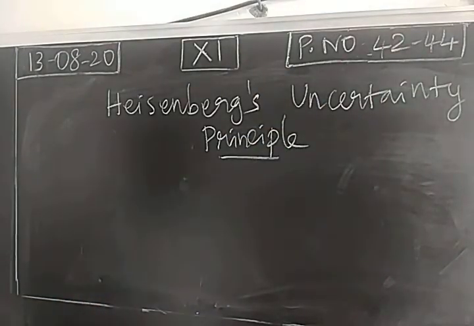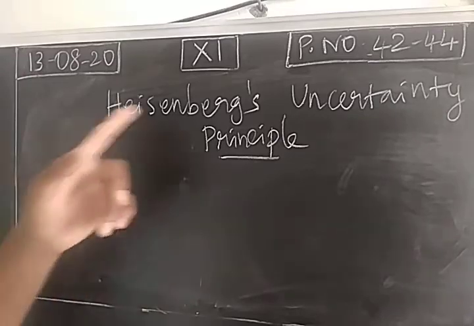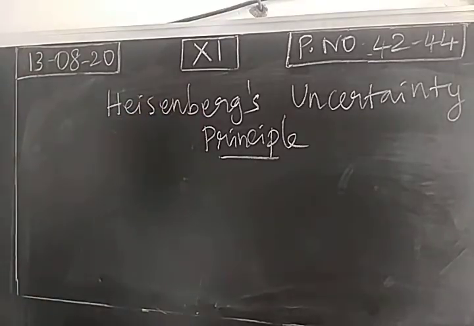When we consider micro level particles, their position and velocity is not certain, it is uncertain. To consider any micro level particle like electron or proton, atoms or molecules, their position and the momentum is highly uncertain in nature. So this is called the Heisenberg uncertainty principle. This is the scientist's name.